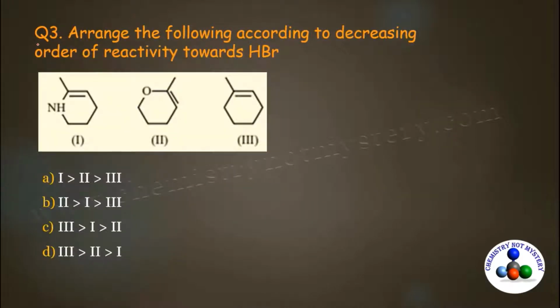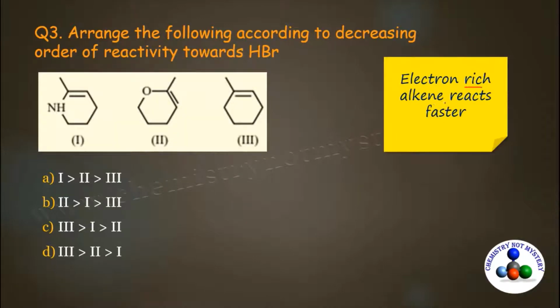Now come to the third question. Arrange the following according to decreasing order of reactivity towards HBr. And these are the options. First, identify the reactant. So reactant contains double bond, that means all the reactants are substituted alkenes. Reactivity of alkene depends on the electron richness, means electron rich alkene reacts faster. Now let's identify the substituents of each alkene.